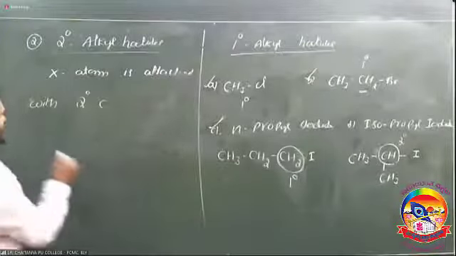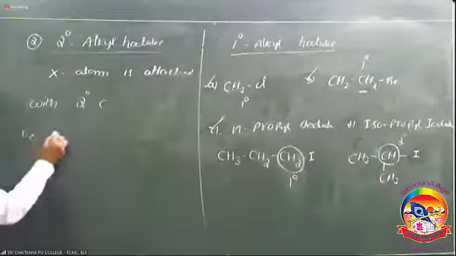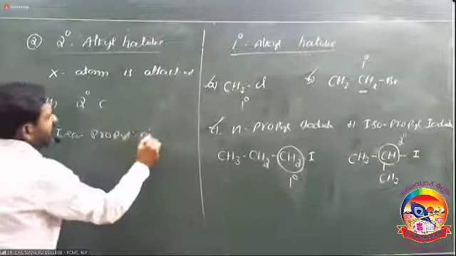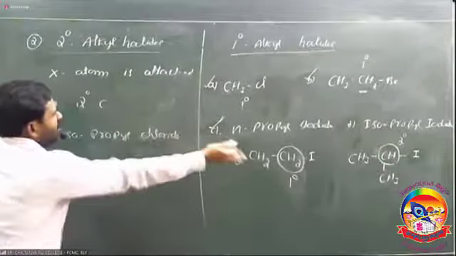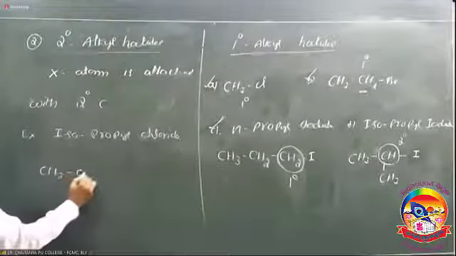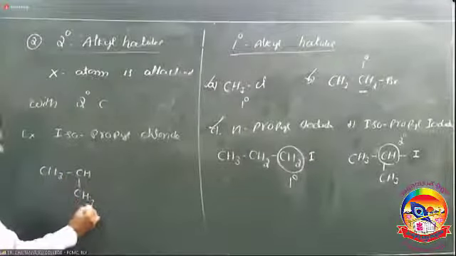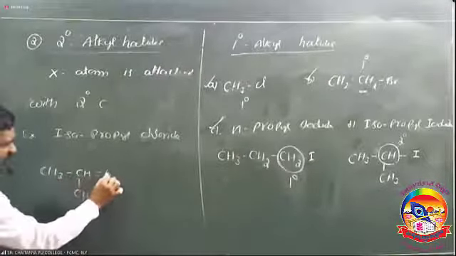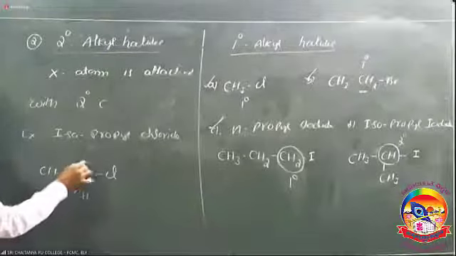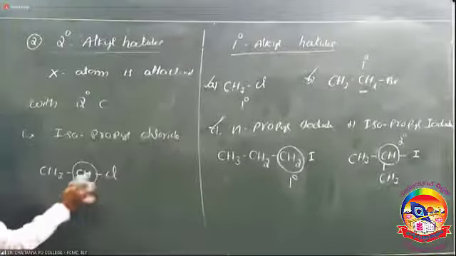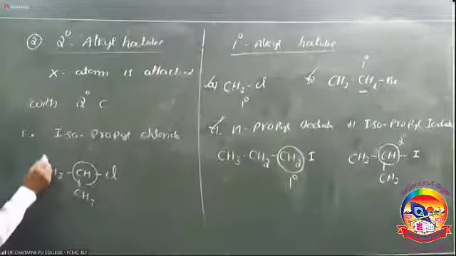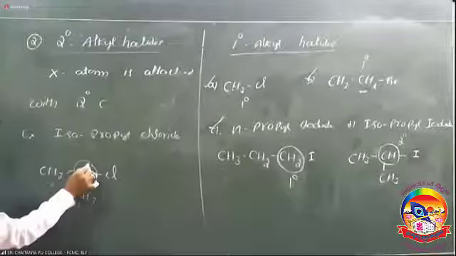The best example is isopropyl chloride, or isopropyl iodide. Here we take isopropyl chloride. Iso means CH3, CH, CH3, a total of three carbons, and the middle carbon is attached with Cl. This is the structure of isopropyl chloride. Chlorine is attached with this carbon, which is attached with two other carbons, the first carbon and the second carbon. So it is the secondary carbon.